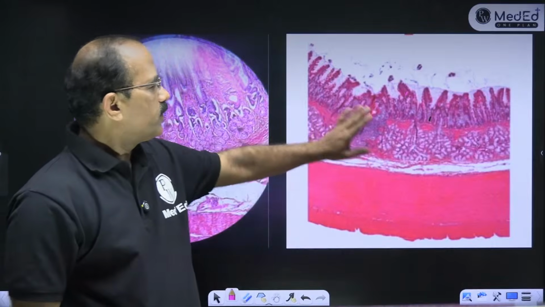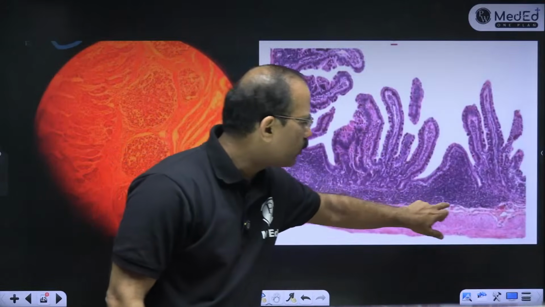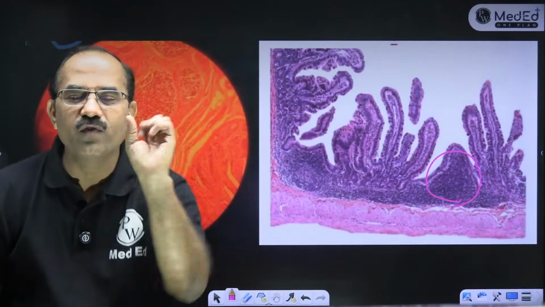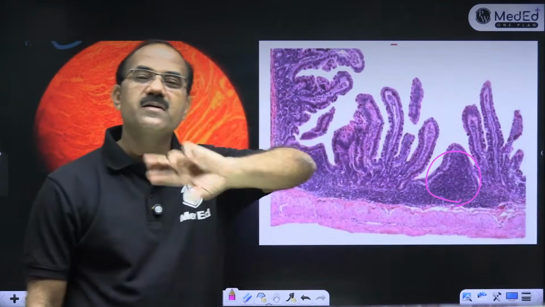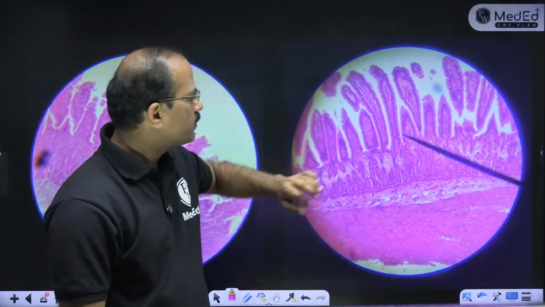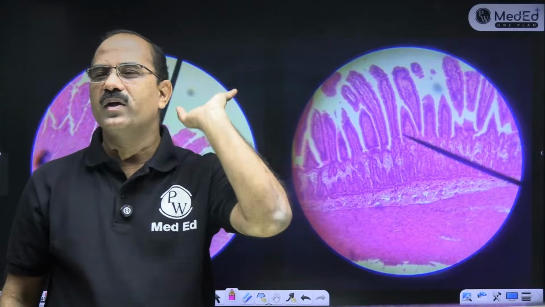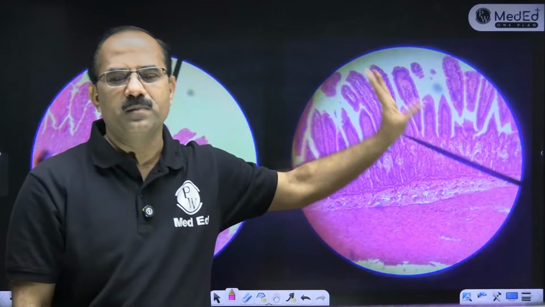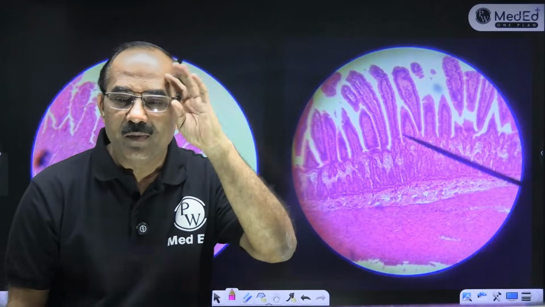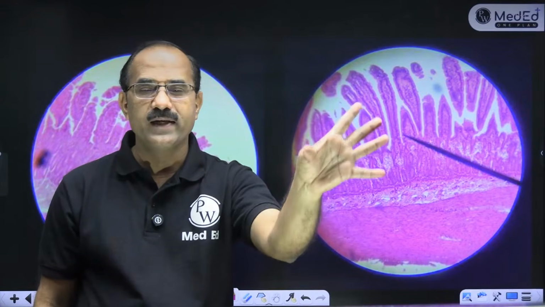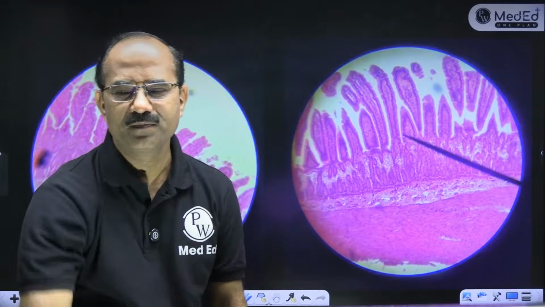Now look at this. This is villus, and what is this? This is a lymphoid follicle, that is Peyer's patches, so that is ileum. And villus with nothing specific, no Brunner's glands, no lymphoid follicles, so this is going to be the jejunum. Can you identify a slide of small intestine? The moment you see villus, it is small intestine. Then go for duodenum, jejunum and ileum. Clear?